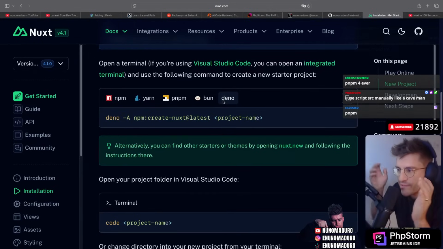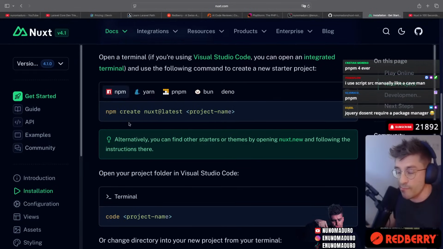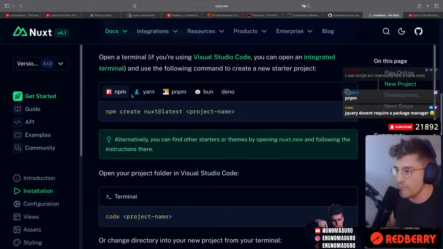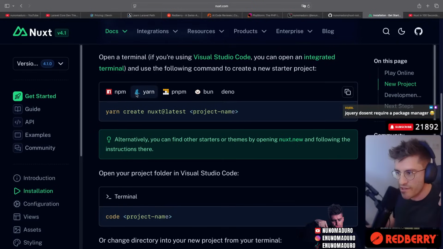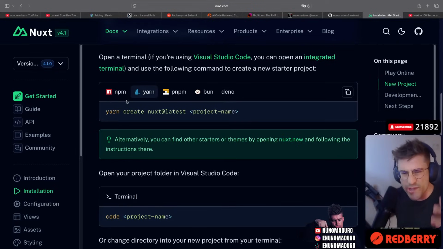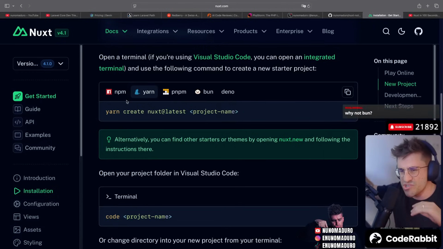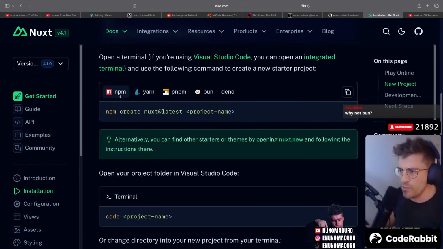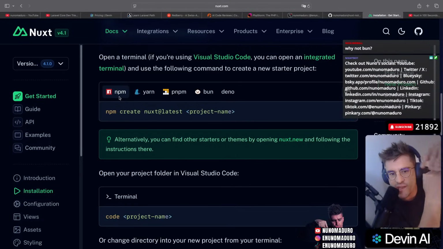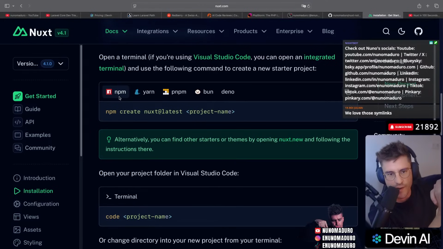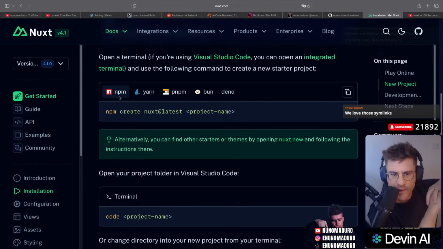I'm using npm all the time, and I'm going to tell you the story why. I was using npm, then Yarn came, and then Yarn did this crazy update. The v2 version was just a mess, and I came back to npm, and I said I'm just using npm forever. That's it, nothing else. So people are still using Yarn here, which is interesting, but a lot of people are using npm, just like myself.